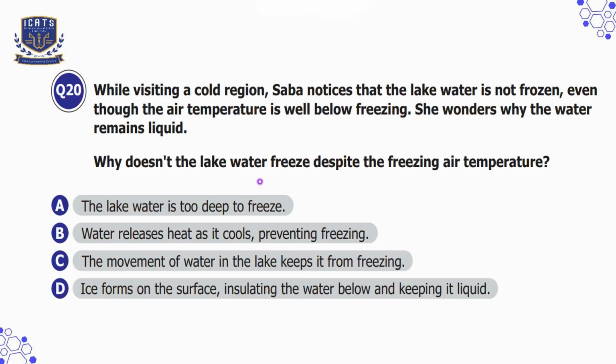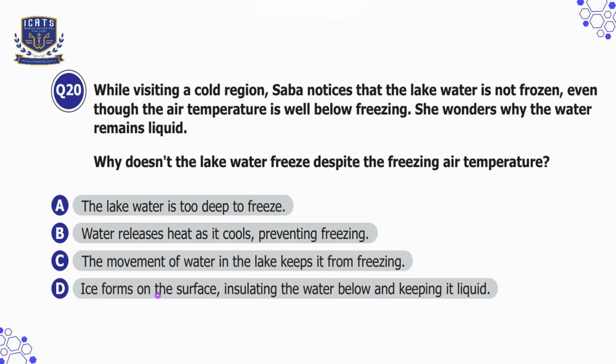So now let's check our options. Option A is the lake water is too deep to freeze, which is incorrect because deep lakes can still freeze at the surface. Depth does not prevent freezing. Option B is water releases heat as it cools, preventing freezing, which is incorrect because while water does release heat as it cools, this does not stop freezing. Option C is the movement of water in the lake keeps it from freezing. That is incorrect because movement can slow freezing but does not entirely stop it.